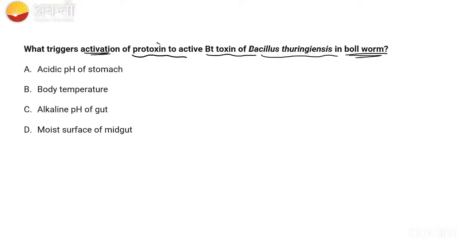C. Alkaline pH. Alkaline pH is going to activate the prototoxin. I will tell you once again, guys. Prototoxin means inactivated toxin. Okay. Prototoxin means inactivated toxin. Sanjushri, I am explaining this topic, but kindly see once again. You have asked me to tell you once again.